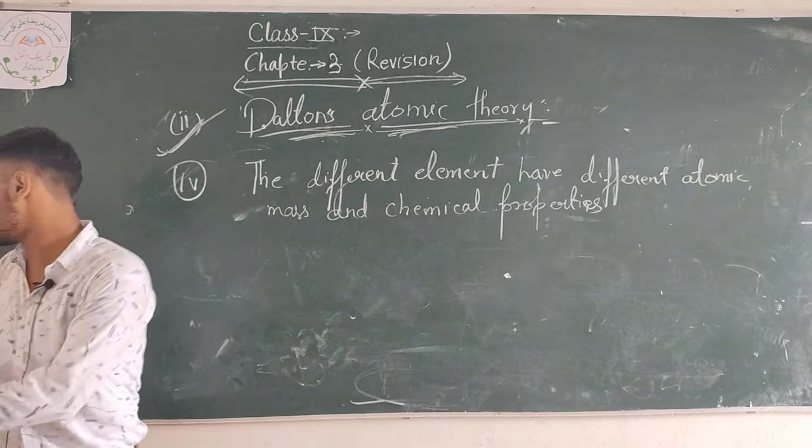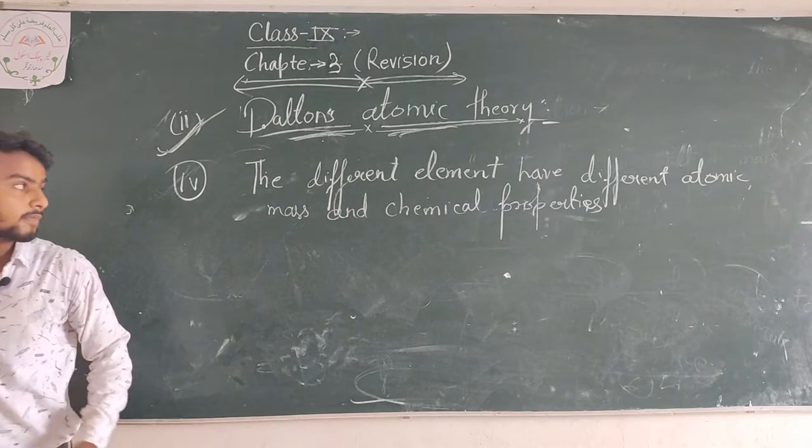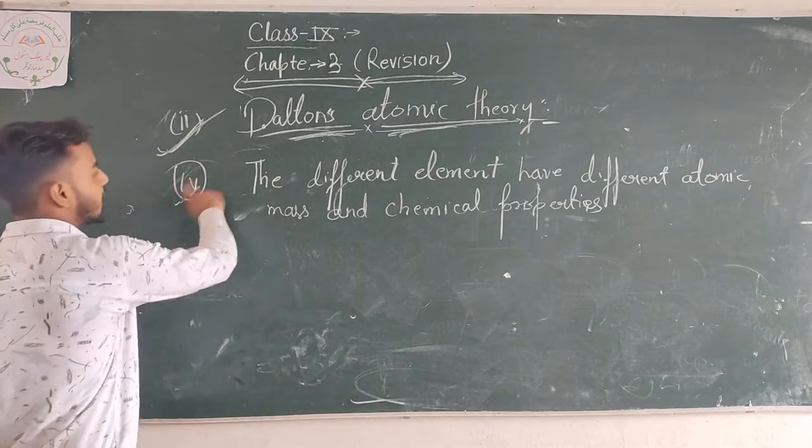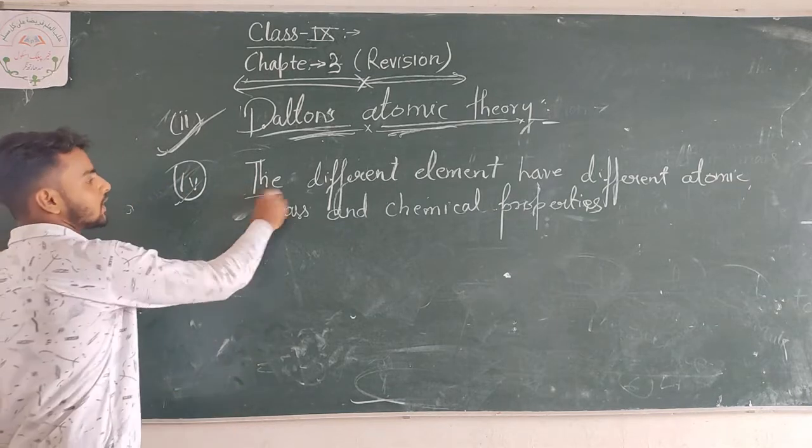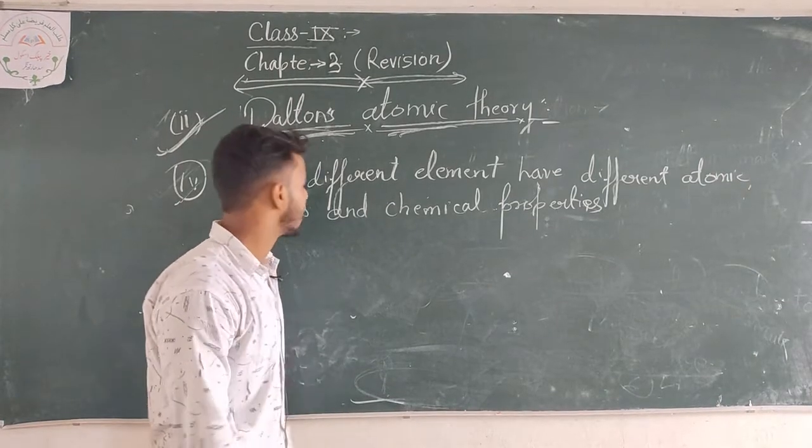Look very carefully, my dear students, the fourth theory of Dalton states that different elements have different atomic masses and chemical reactions.